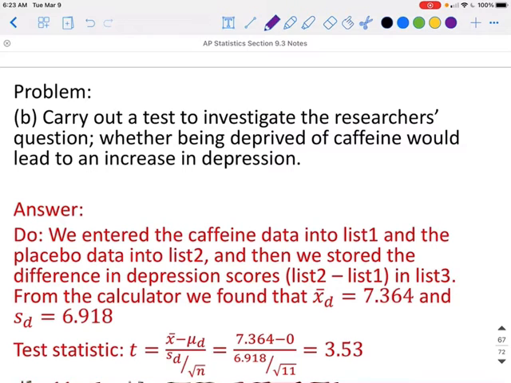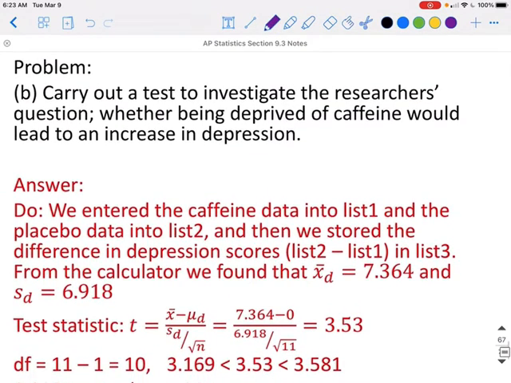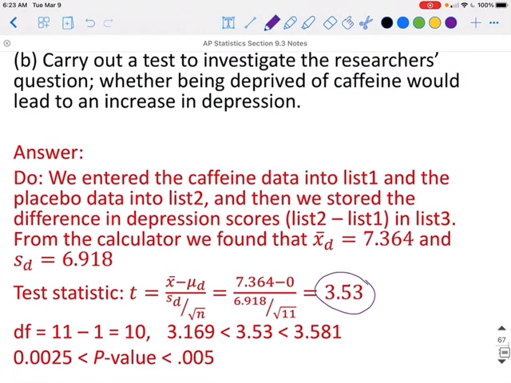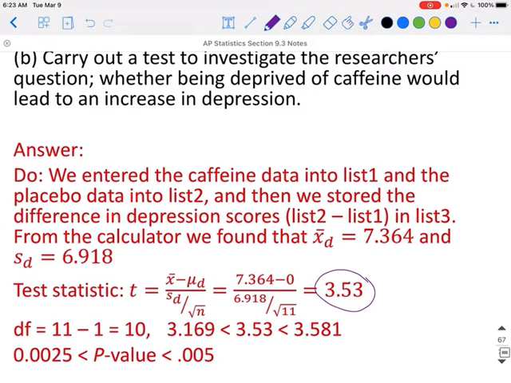From here, we can look at table B, or you can do this on your calculator. If we use table B, we need to find our degrees of freedom. We had 11 subjects, so 11 minus 1 gives us a degrees of freedom of 10. So if you go to degrees of freedom of 10 and go across the row, you're looking to see where 3.53 would fall, and it's going to fall between 3.169 and 3.581, and that's going to give us the p-values of 0.0025 and 0.005. So we do know our p-value will fall between those two values.